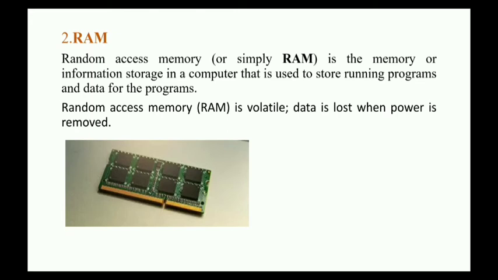RAM stores all the background applications. If I open 10 applications simultaneously, then all these applications are stored in the background memory. At a time, we can work on only one application. So all 9 applications will be stored in the background memory, and that is RAM. It is volatile, meaning temporary. If I shut down the computer, then all the data will be removed from the RAM.